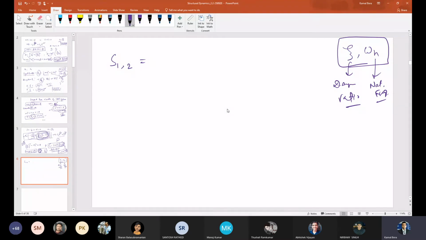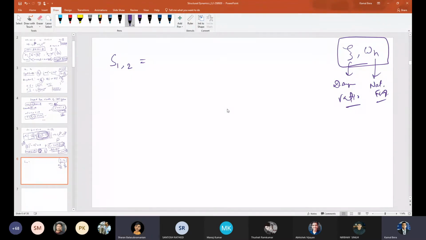Because C, you see, we are not measuring. We'll see how to find out this damping ratio experimentally for a single degree of freedom system; that will come later. But we actually find this non-dimensional parameter zeta. Then you can do 2m omega n zeta to obtain the coefficient of viscous damping. So what is the expression for S1 and S2, please?